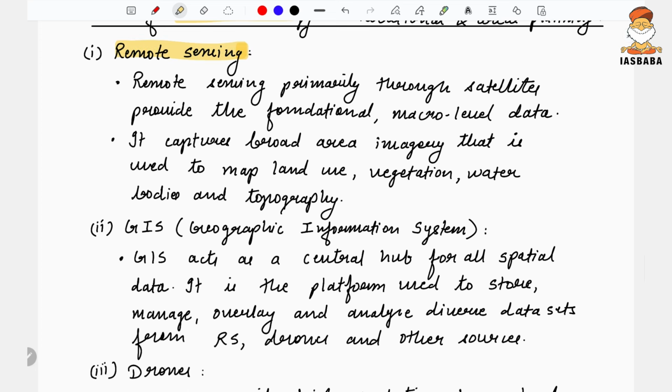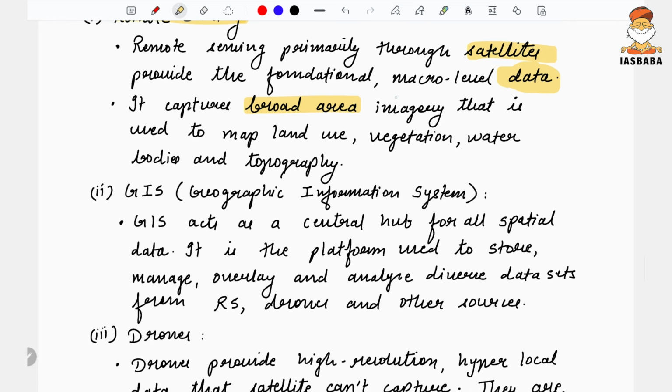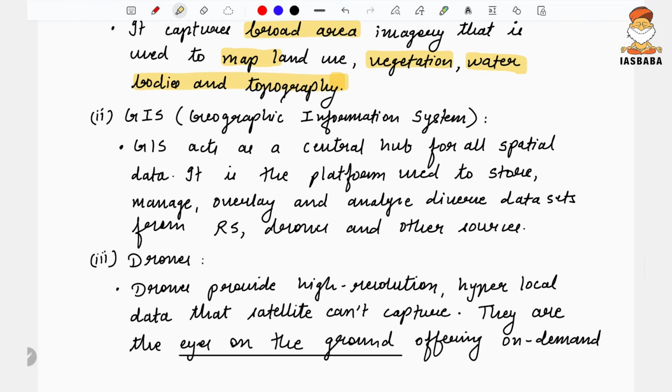So remote sensing, what is the role? It will help us get macro level data with the help of satellites. It captures broader areas with the help of images, and it will help us create a map of land use, vegetation, water bodies, and topography.